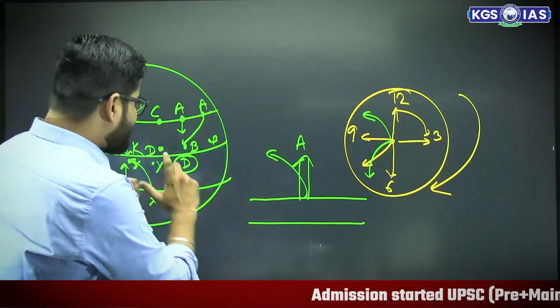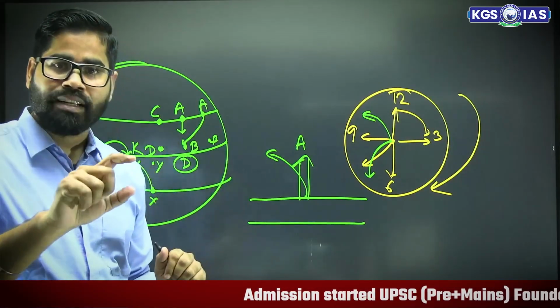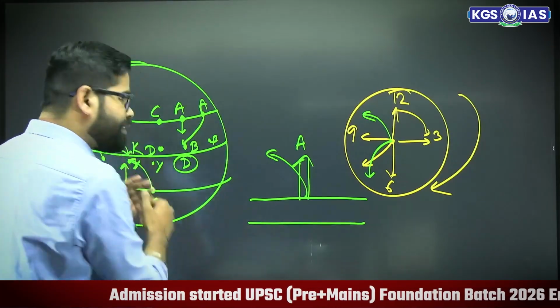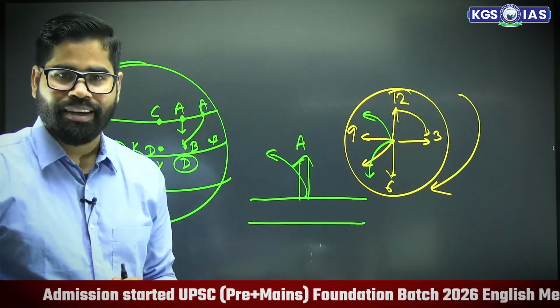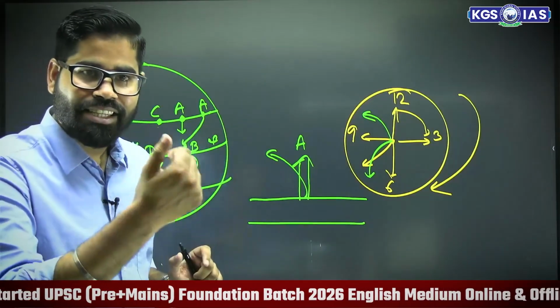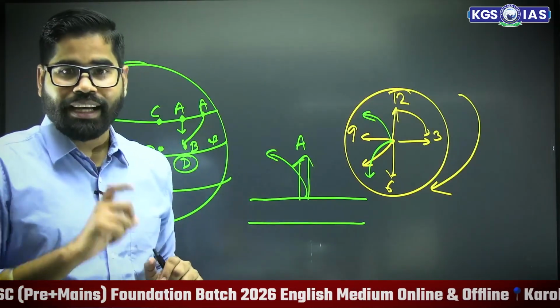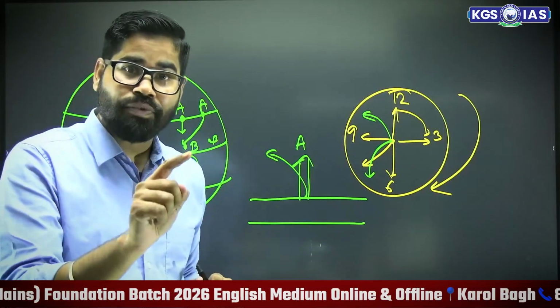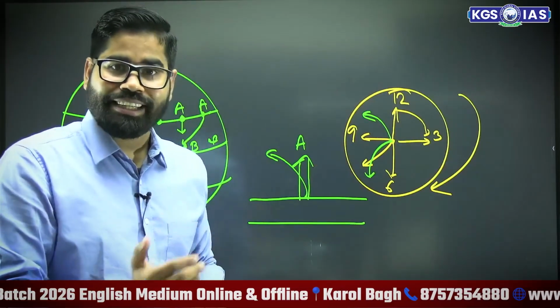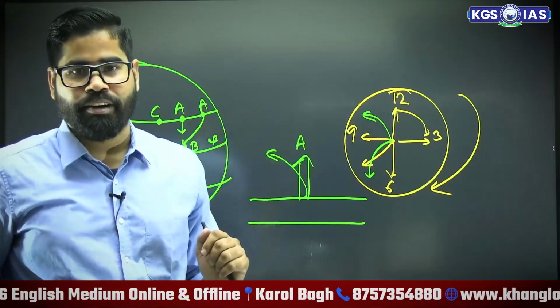And now you can see the reason why the air seems to have taken this direction. It is not the air which is actually taking the direction. The earth itself is moving. The earth is moving, and that's why it seems to us that the air is following this direction.